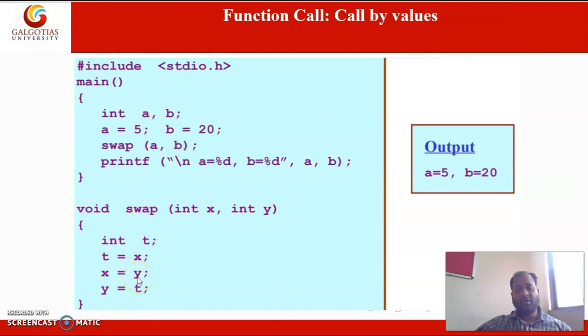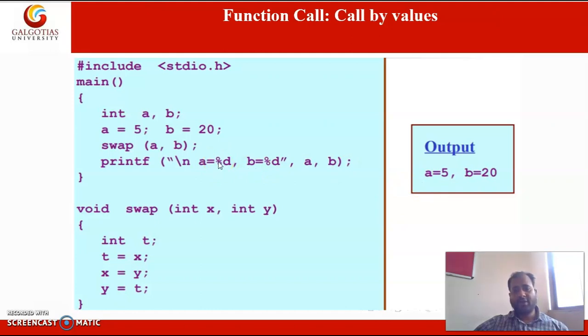So the values printed here are the ones we initialized in the main function.